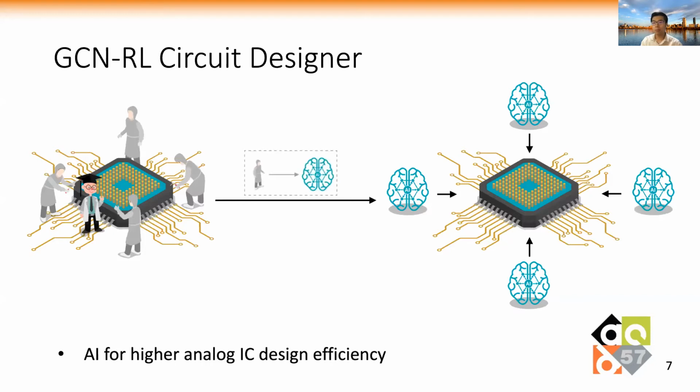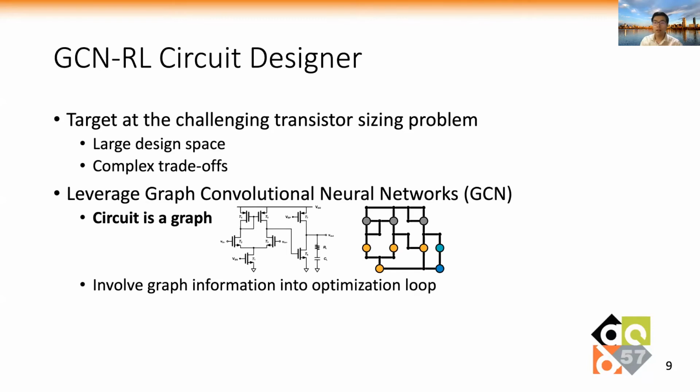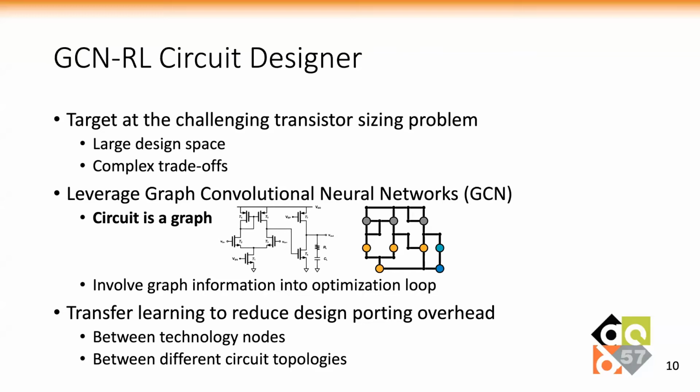To this end, we propose GCN-RL circuit designer using AI techniques to make analog IC design more efficient. We target the challenging transistor sizing problem, which has a large design space and complex performance trade-offs. We leverage graph convolutional neural networks to involve topology information in the optimization loop, inspired by the fact that circuit topology is a graph. Transfer learning between technology nodes and different topologies is also explored to reduce the design porting overhead.